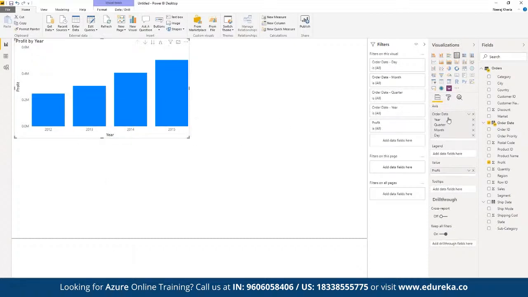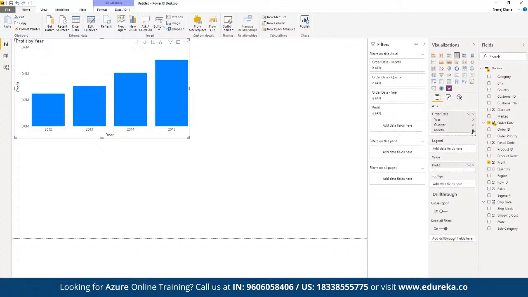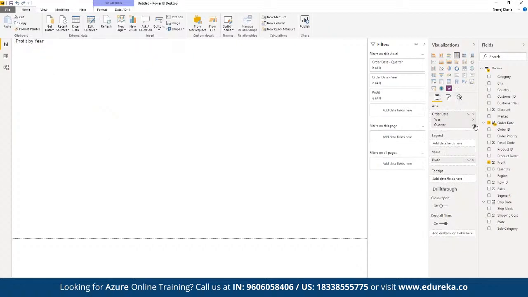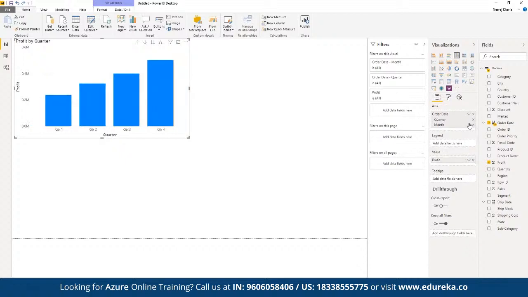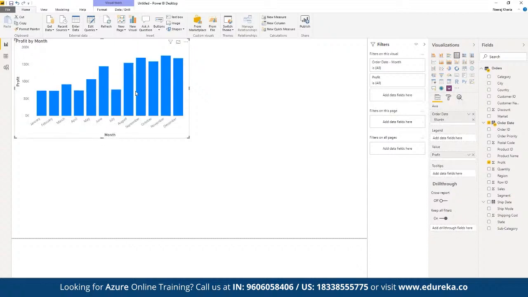All right, so now in terms of axis, here we have year, quarter, and date available. In terms of legend, for example, suppose here we have year. Suppose we want to visualize this based on month. Let's say we want to see the report based on different months, not just based on year but based on the quarter, as in quarter one, quarter two, quarter three. Then we want to see the entire report based on the month itself instead of quarter. We want to simply segregate them based on month.